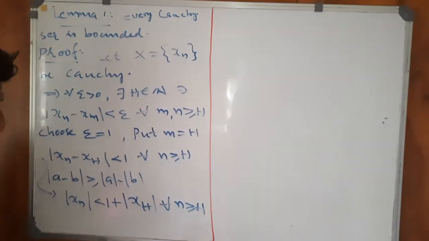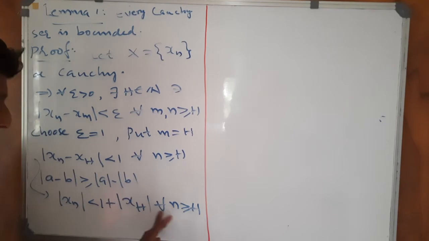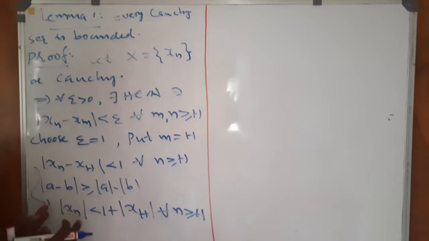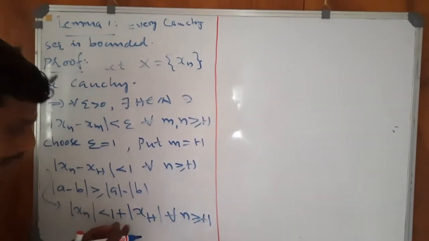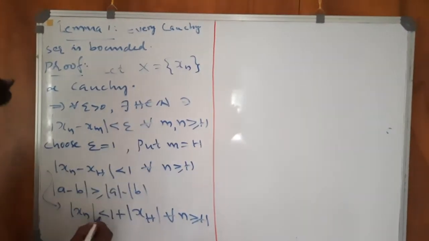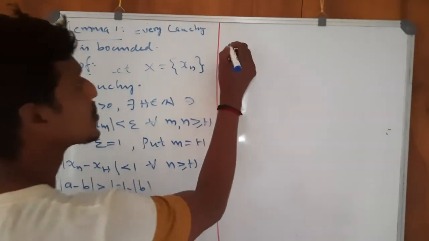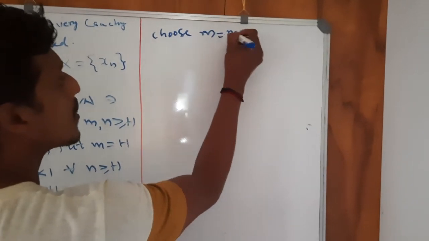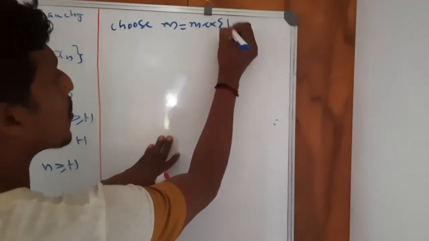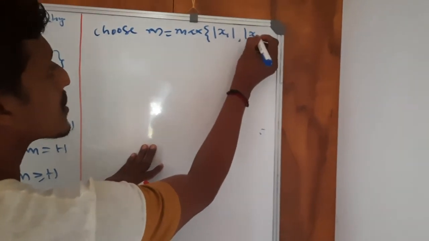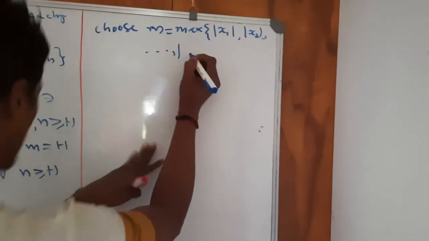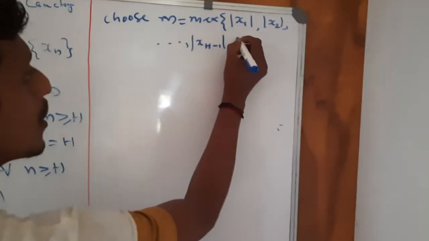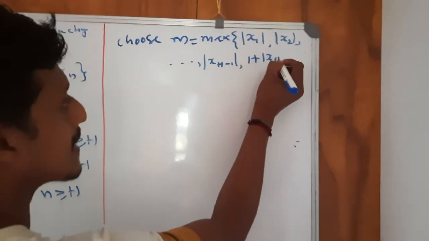That is, for all the terms after n equal to h, this mod xn will be less than 1 plus mod xh, or it can be less than or equal to. So if I choose M equal to the maximum of mod x1, mod x2, etc., mod x h minus 1, and 1 plus mod xh.